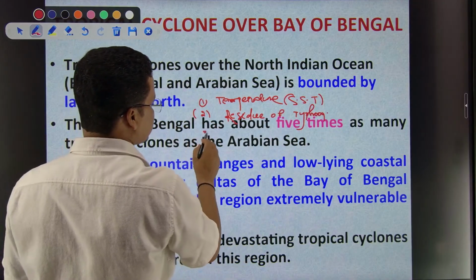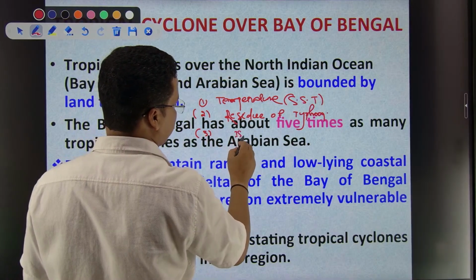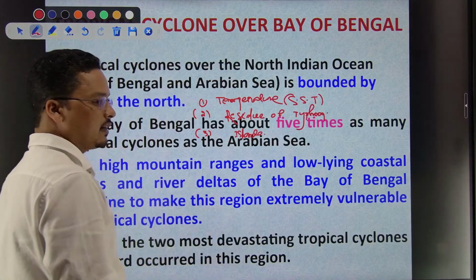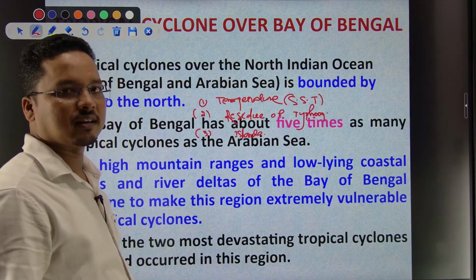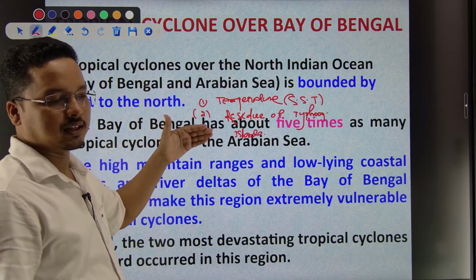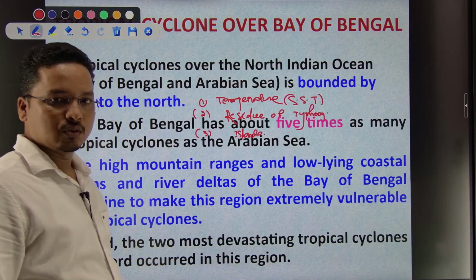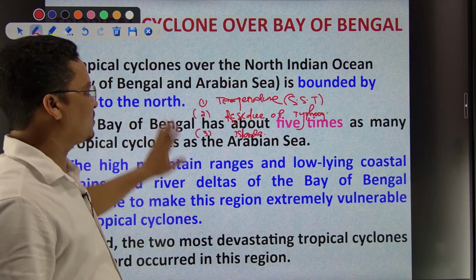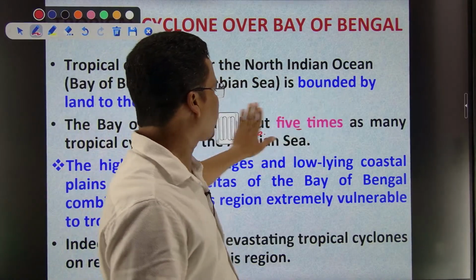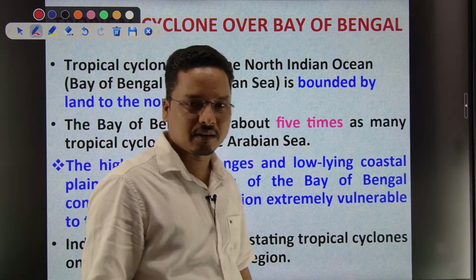Another point is the presence of so many islands. So these are certain factors. Then less salinity is also another factor. These cumulative factors help the Bay of Bengal have more tropical cyclones as compared to the